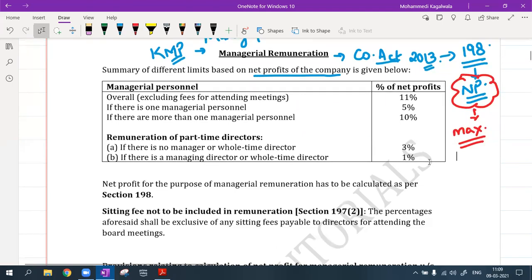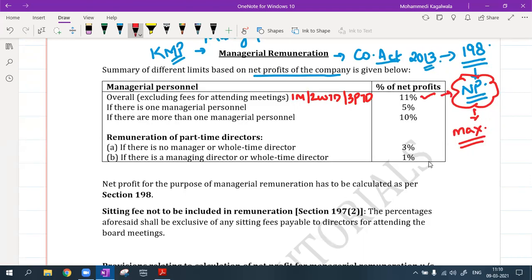Overall, for everybody in the company, it may be one manager, two whole-time directors, three part-time directors. For everybody together it can be a maximum of 11% of this net profit.